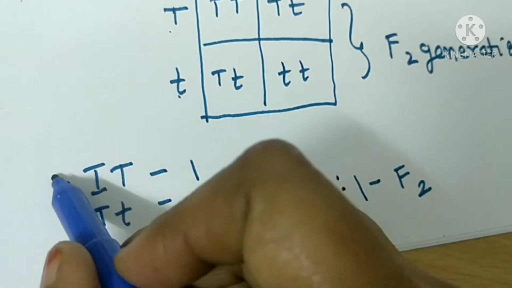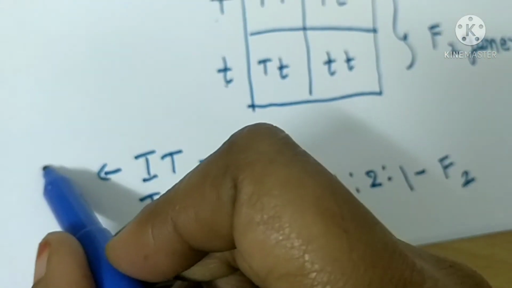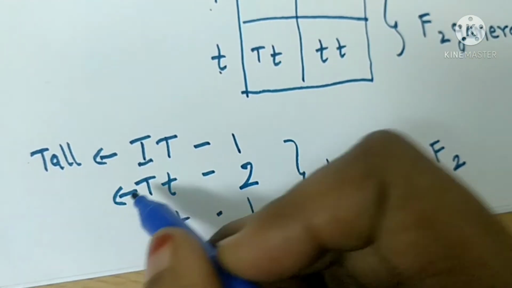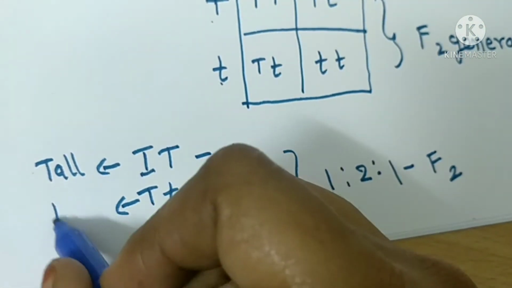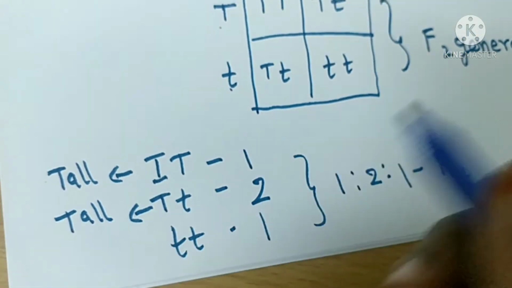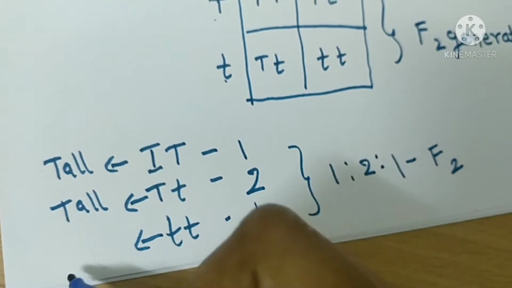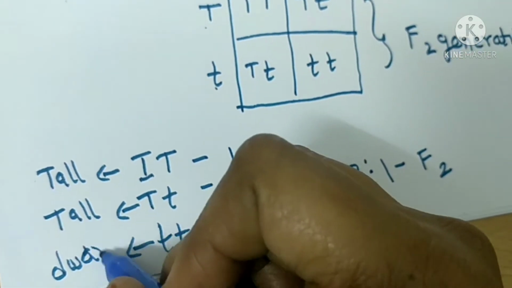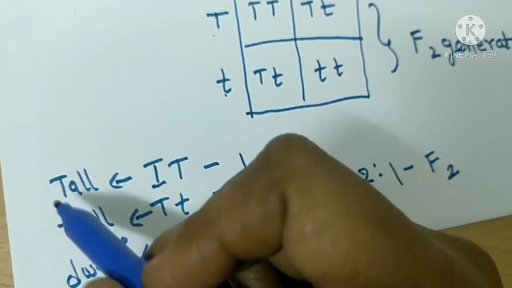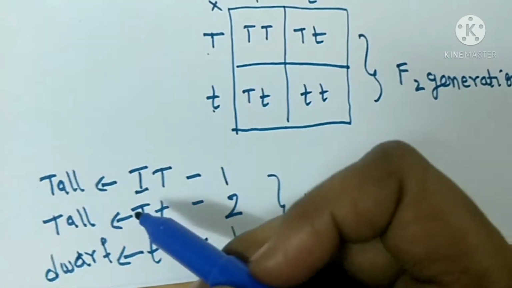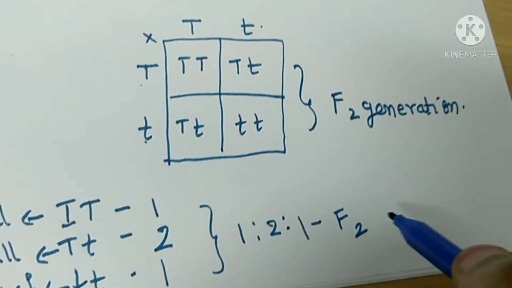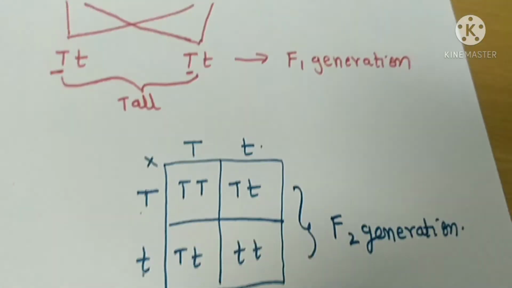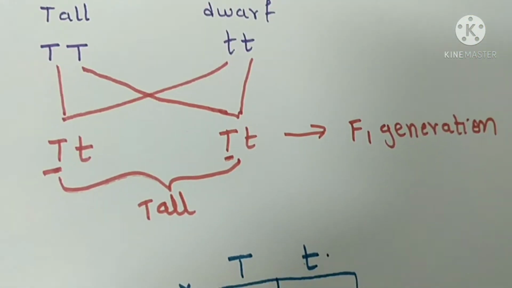This plant is tall. Here also tall plants. Here dwarf. So this is the F2 generation, 1:2:1. Are you clear, students?